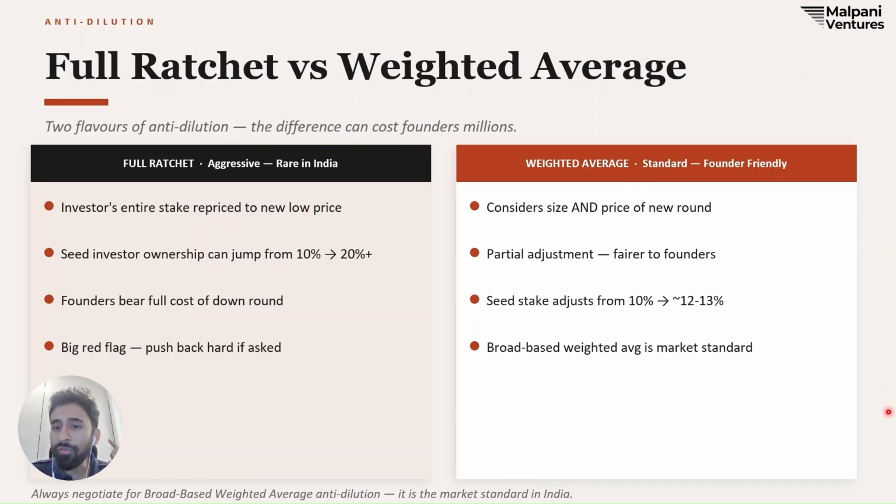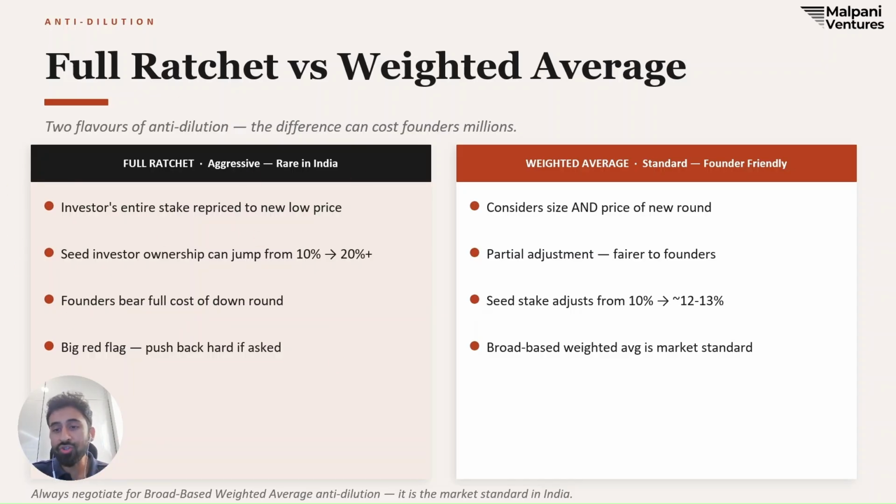Now in a full ratchet, the investor's entire stake gets repriced to a new lower price. So if the seed investor owned 10% at rupees 40 per share, the new round would come in at rupees 20 per share. Under full ratchet, the seed investor now effectively owns 20%. So all of this dilution would come from the founder's equity, right? Because no other investor is going to give their shares. So it is the founders that are contributing to this anti-dilution. And yes, I know it sounds brutal, but that's how it is.